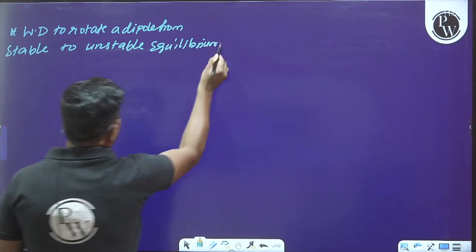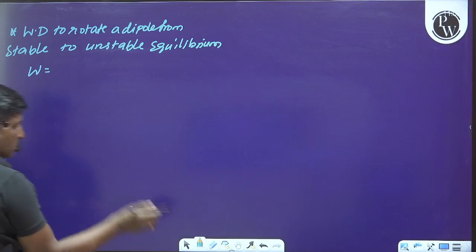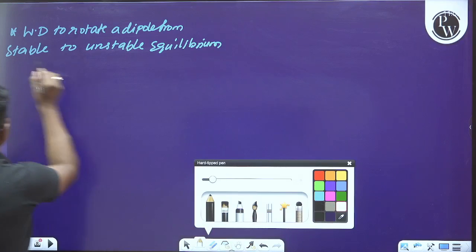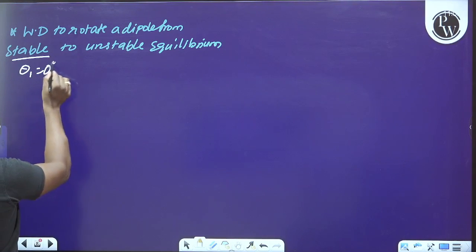Stable means theta 1 is equal to 0 degree.